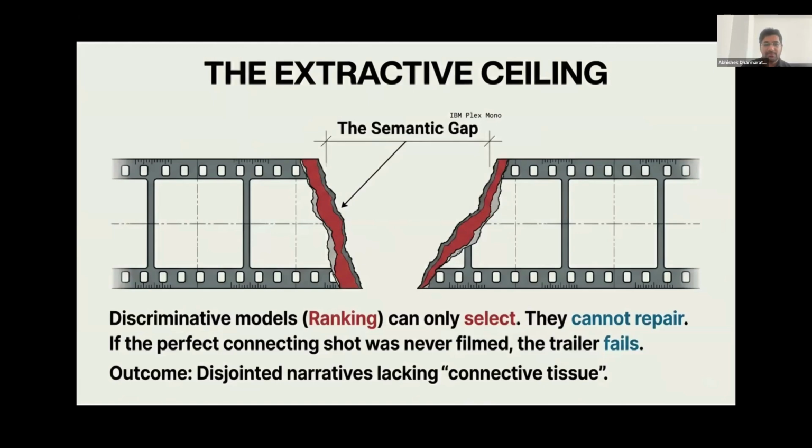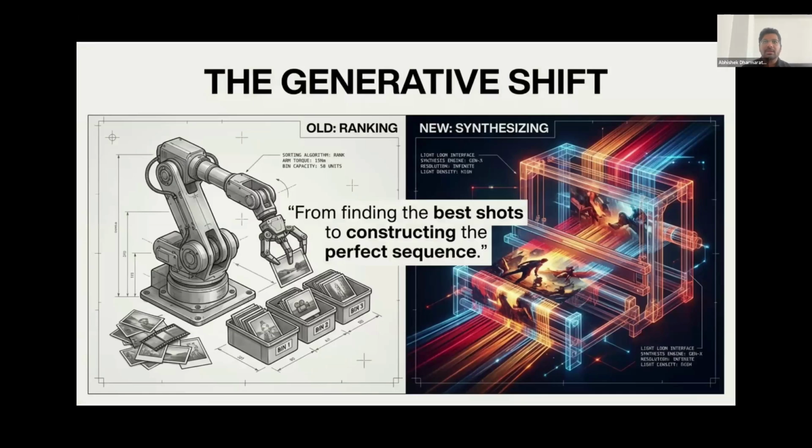Let's look at the shift. The systemic failure brings us to the third wave, detailed also in the research paper, which represents a massive turning point, the generative shift. We are no longer just sifting through footage. We are officially transitioning from discriminative ranking models directly into the realm of full generative synthesis.